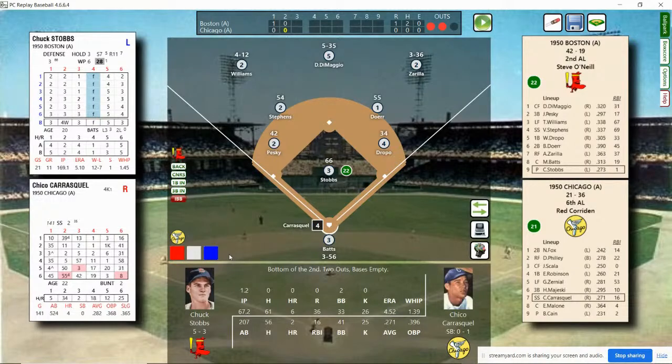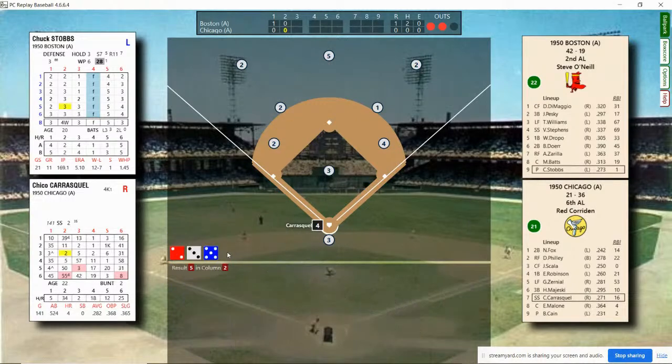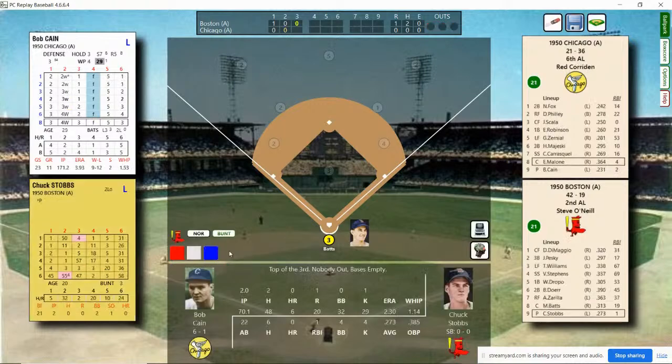Chico Carrasquel, sometimes a leadoff hitter, today batting 7th. He's batting .271, 2 home runs, 16 RBIs. And he strikes out to end the inning. They go down quietly, nothing doing this half inning. And at the end of 2, it's Boston 1, Chicago nothing. Top of the third.